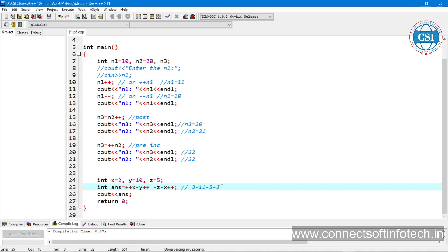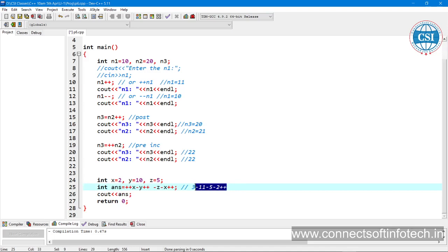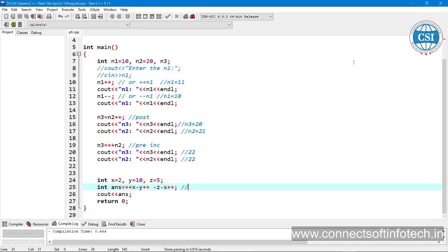X is 2 plus plus. So find out this one, pre and post increment. The result is equal to this one.